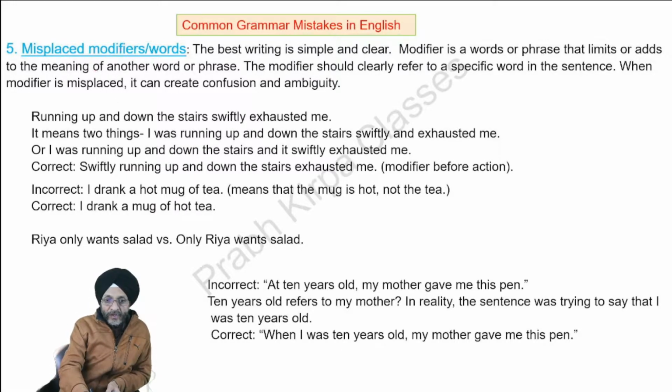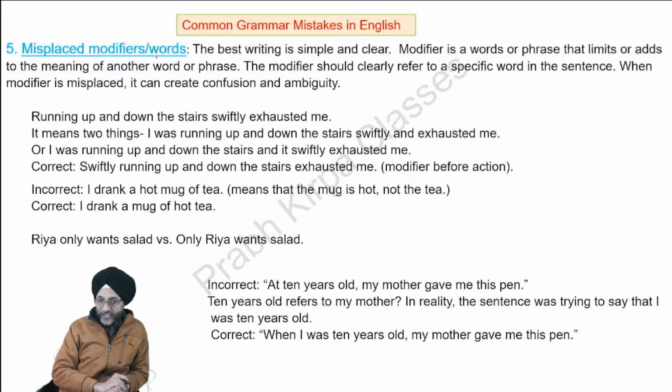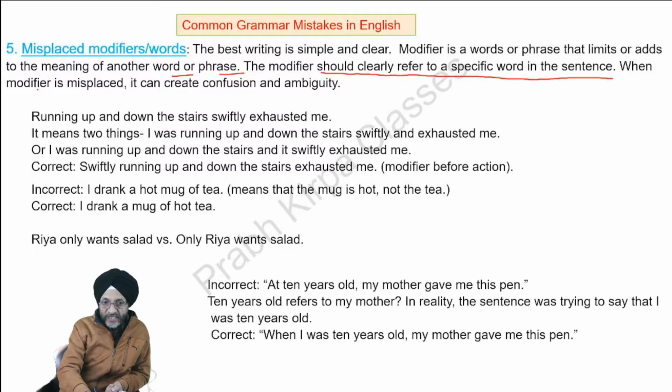Sometimes modifiers or words are not properly placed. What we want to convey in writing must be very simple and clear. A modifier is a word or phrase that limits or adds to the meaning of another word or phrase. The modifier should clearly refer to a specific word in a sentence. When a word or modifier is misplaced, it will create confusion as well as ambiguity.